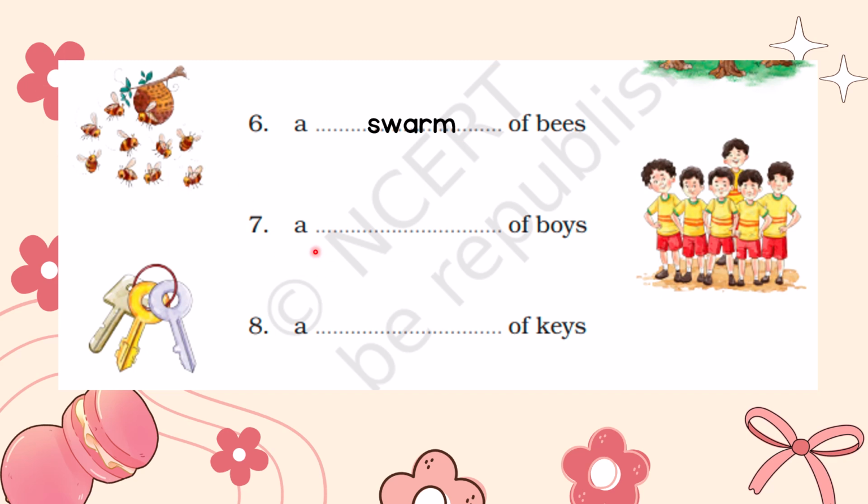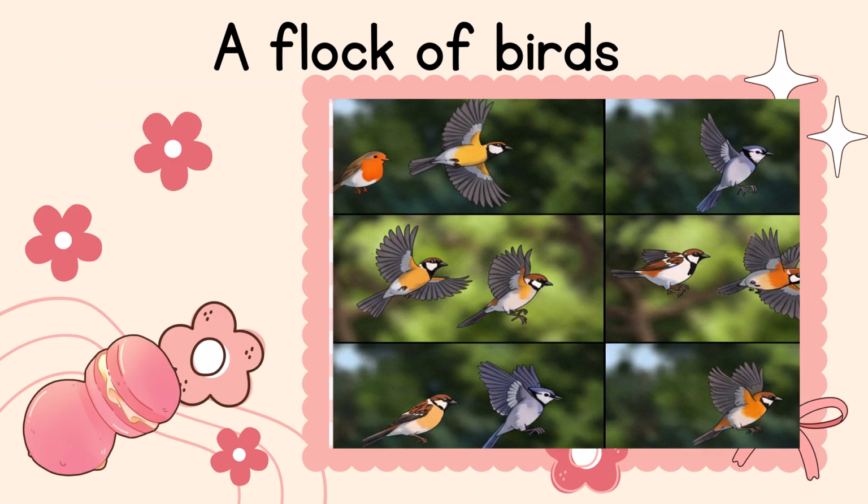Then seventh number, a choir of boys. Here the choir is a collective noun that refers to a group of boys. Then eighth number, a bunch of keys. Here bunch is a collective noun that refers to a group of keys. So children, you can see in this picture a flock of birds.